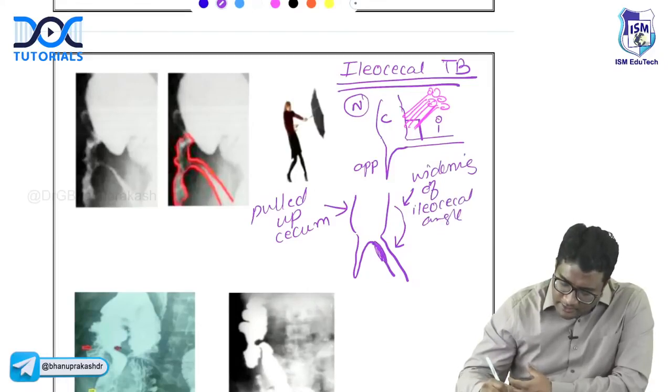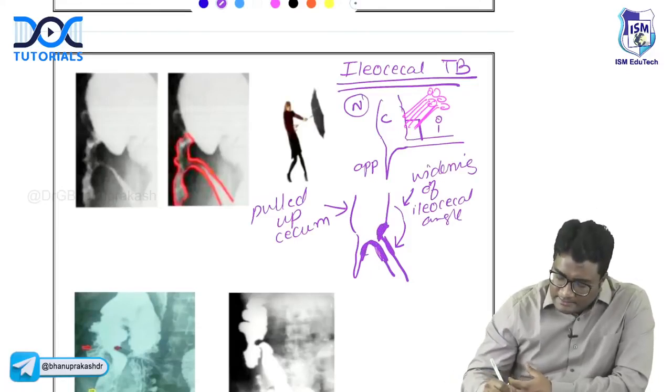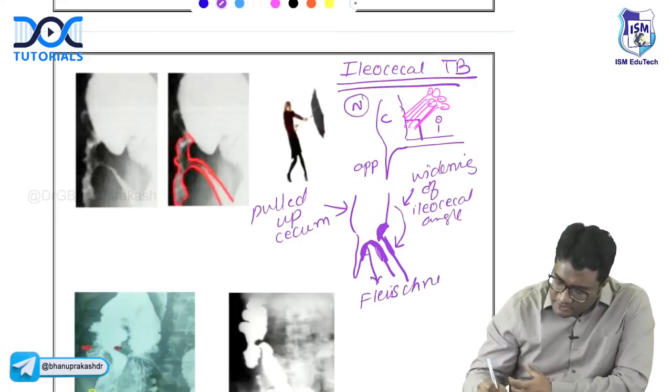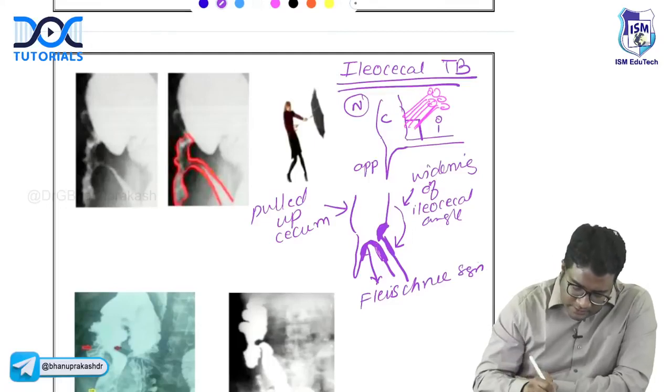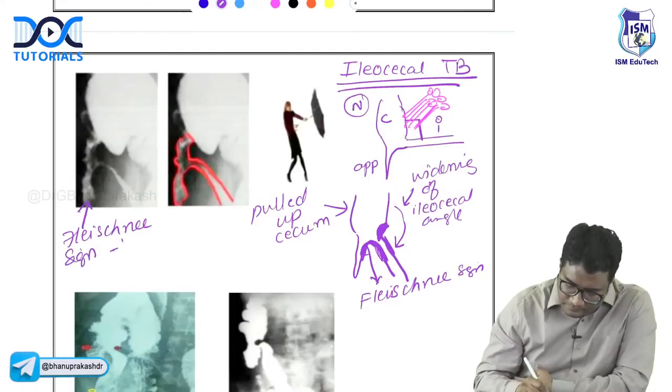There is thickening of the terminal ileum and thickening of the ileocecal valves. This thickening of the ileocecal valves is called Fleischner sign. So this one, you are seeing the thickening of the ileocecal valves. This is Fleischner sign.